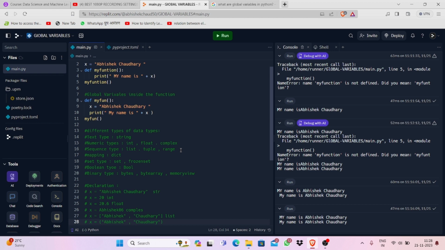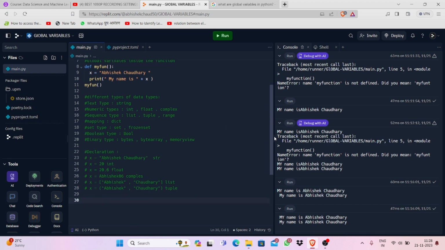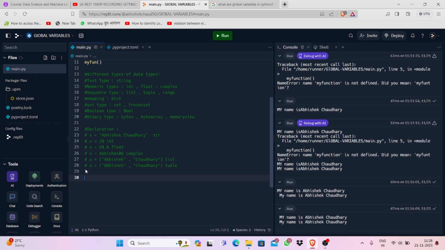What is it called? It is called a tuple. All this is theory for you, you can just keep it.